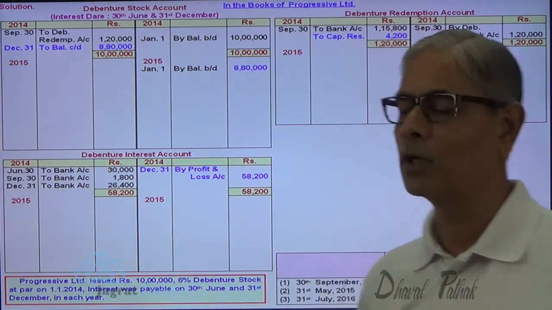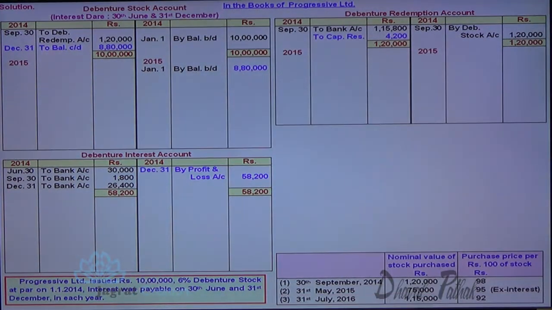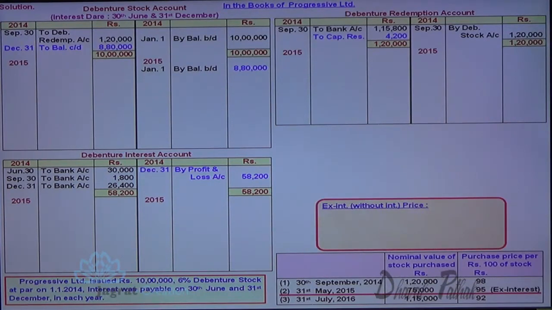So let me write down first of all the purchase entry. Here 95 is the ex-interest price. Now on 31st of May 2015, 75,000 debentures are purchased. This is an ex-interest price. So 75,000 into 95% is the ex-interest price, which is going to be debited to debenture redemption account. Interest for 5 months is to be paid at the time of purchase.